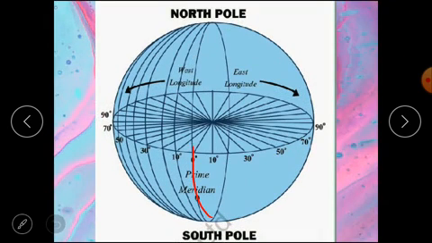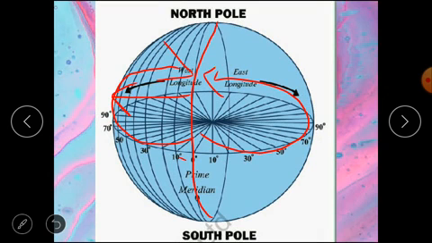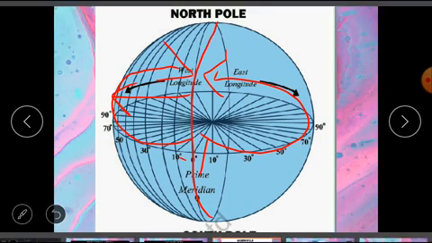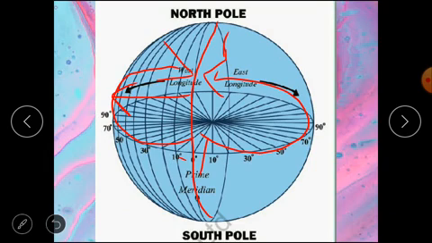This is the 0 degree longitude, the prime meridian. From here to here, this is the eastern part, 1 degree east to 180 degrees east. Similarly, here to here, 1 degree west to 180 degrees west.